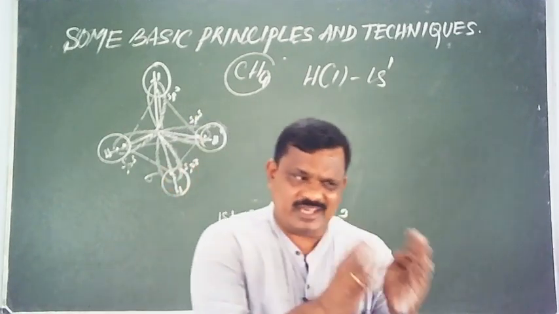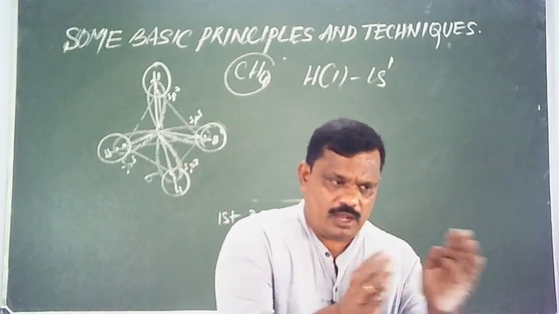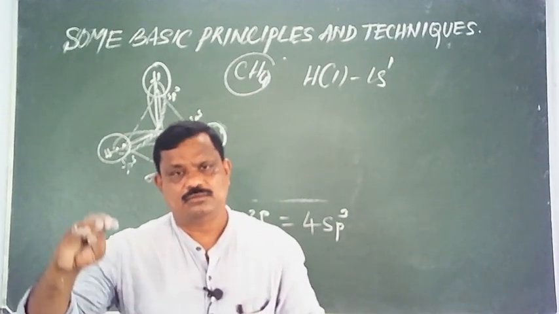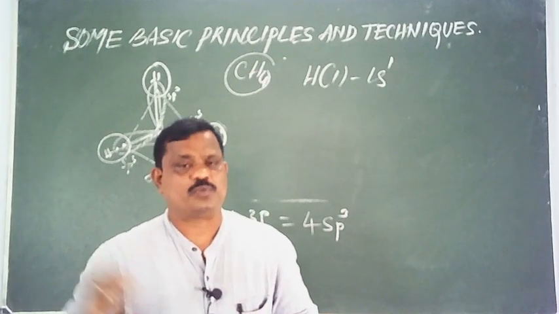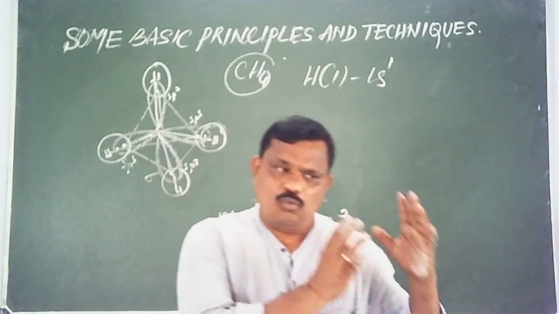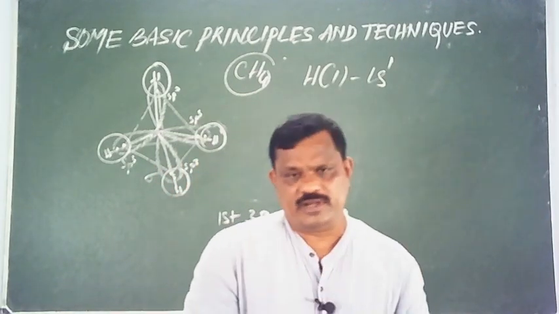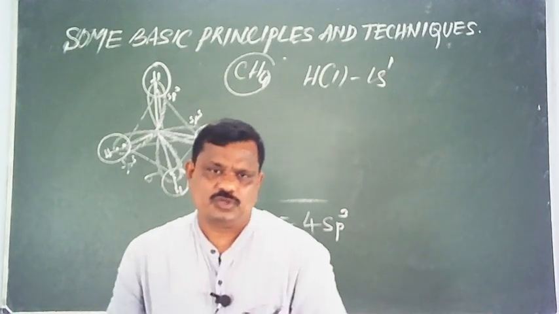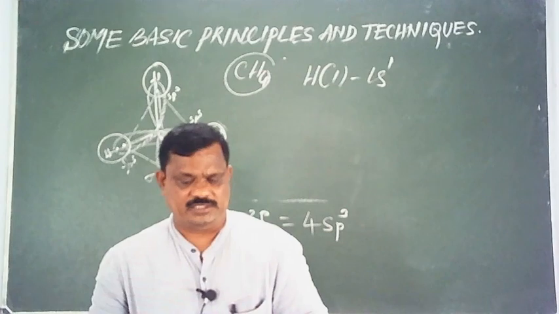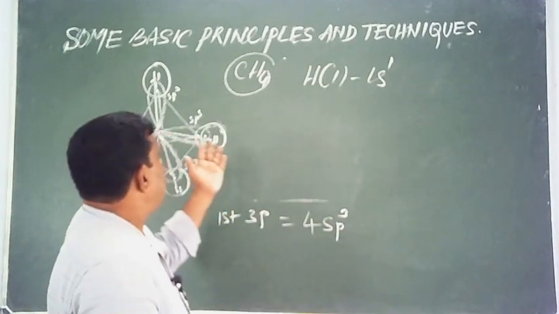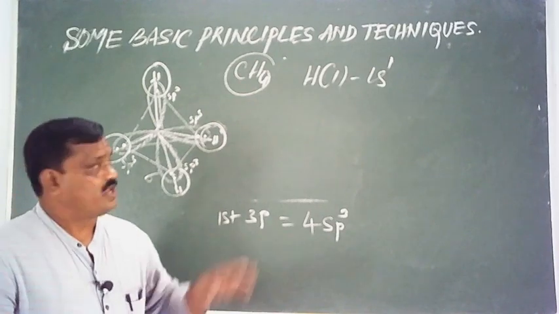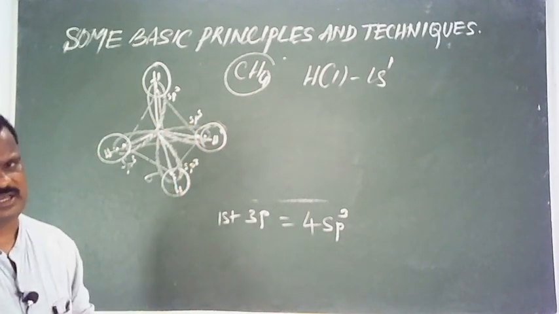When 1s and 1p orbitals undergo hybridization, they give sp hybrid orbitals. If 1s and 2p orbitals undergo hybridization, they give sp2 hybrid orbitals. Already I explained sp3 hybridization taking methane as an example.